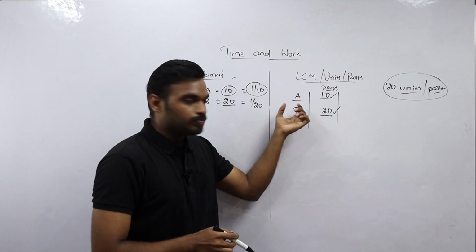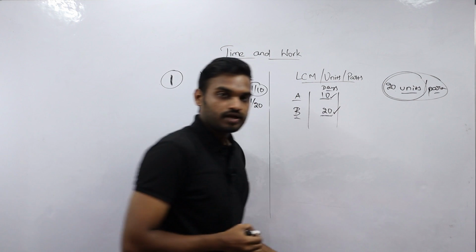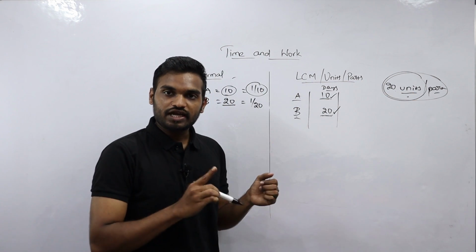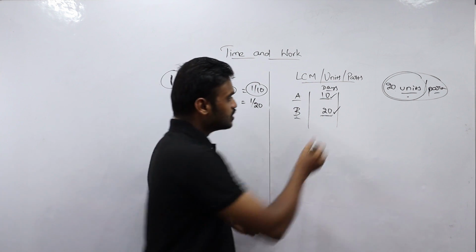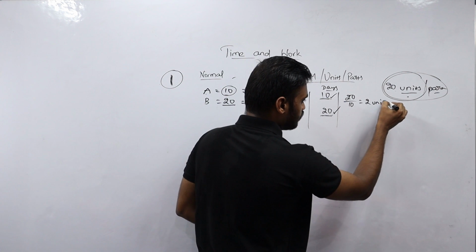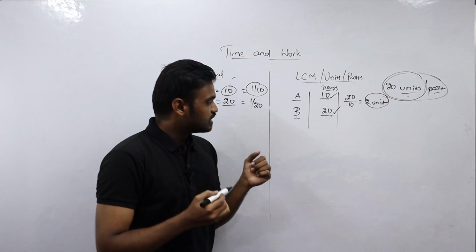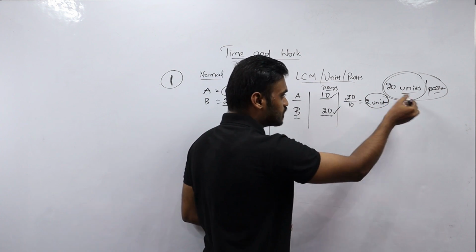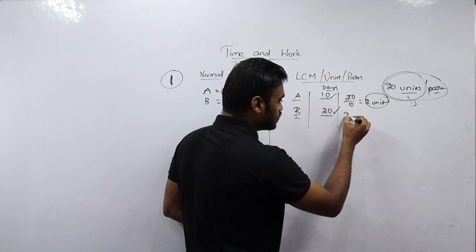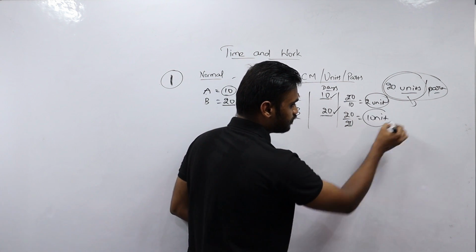A is completing the total work in 10 days. The total work is 20 units, right? So A is completing these 20 units of work in 10 days. So in one day, what is the efficiency of A? That is 20 by 10, 2 units of work. So A is completing 2 units of work per day. In the same way, B is completing the total work, 20 units, in 20 days. So B is completing 20 by 20, that is 1 unit of work per day.